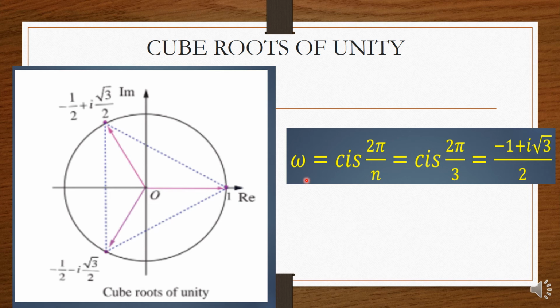And generally when we take omega, it is cis 2 pi by n, that is cos 2 pi by n plus i sin 2 pi by n. Here cube root of unity means n value is 3. So cis 2 pi by 3 we will get, and the value of this is minus 1 plus i root 3 by 2. So for cube root of unity, the omega value is cis 2 pi by 3, or minus 1 plus i root 3 by 2.